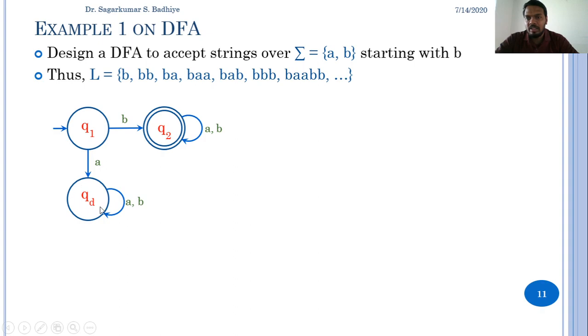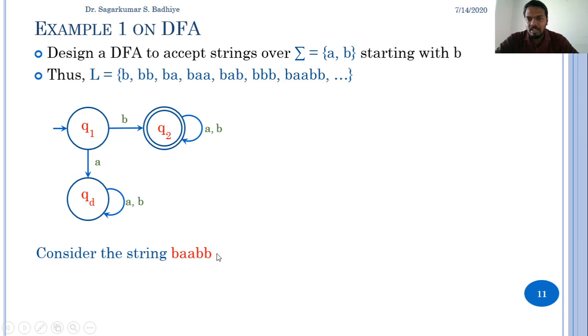So any state where there is an input transition but there is no output transition from that state, such states are called dead states. So this automata will now accept all the strings represented by the given language. Consider a string BAABB. Let us check whether this string is accepted by the DFA or not.